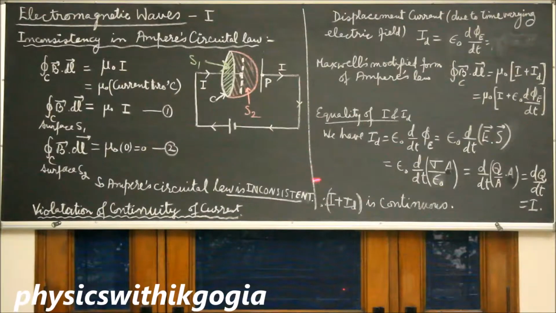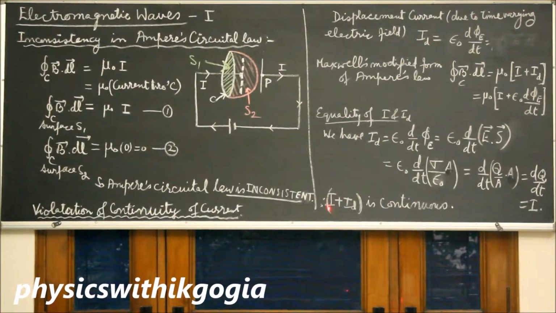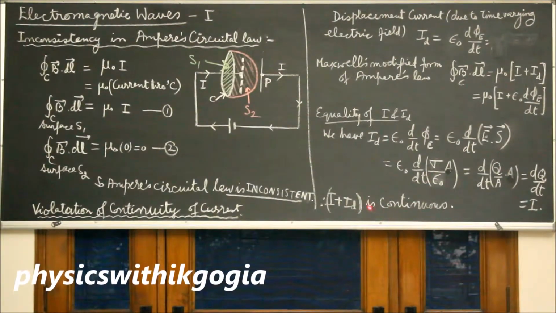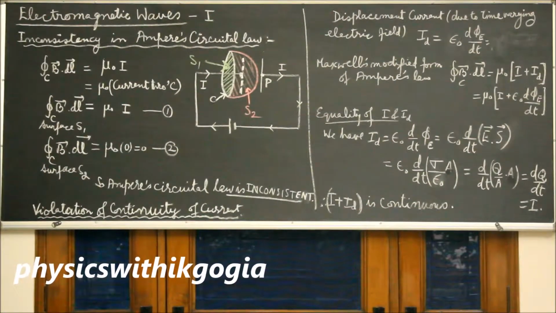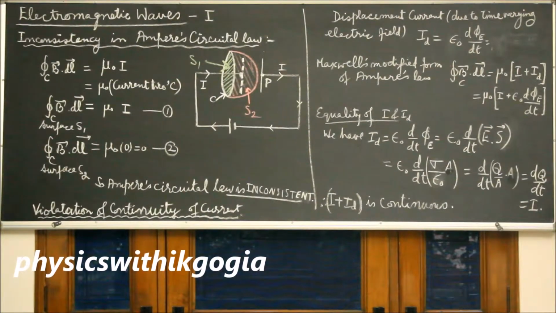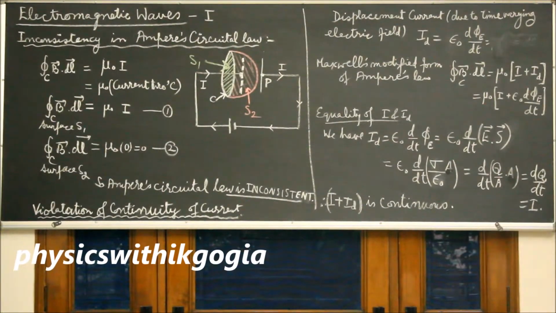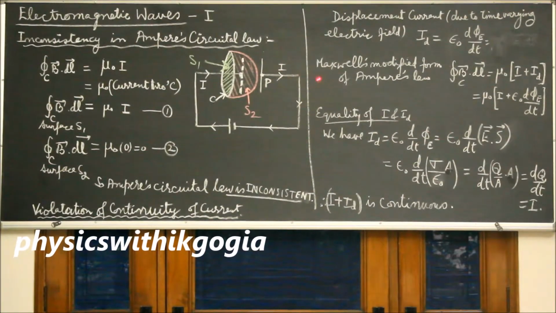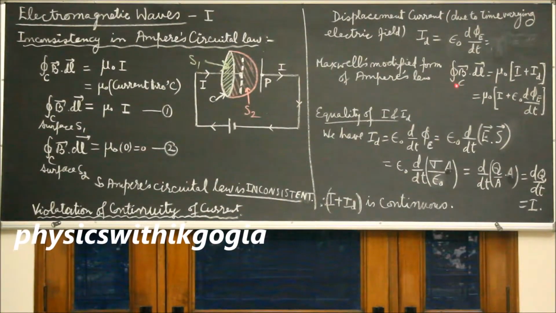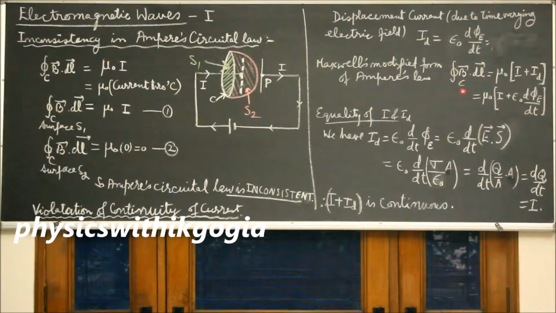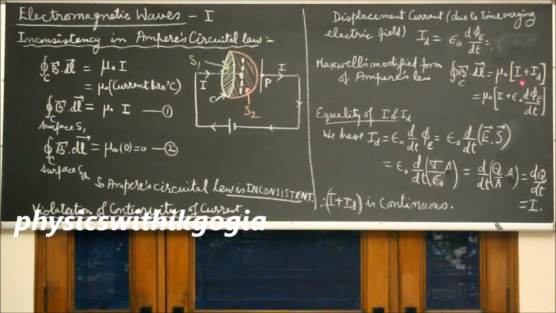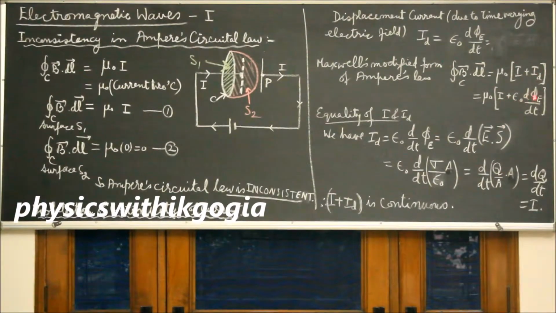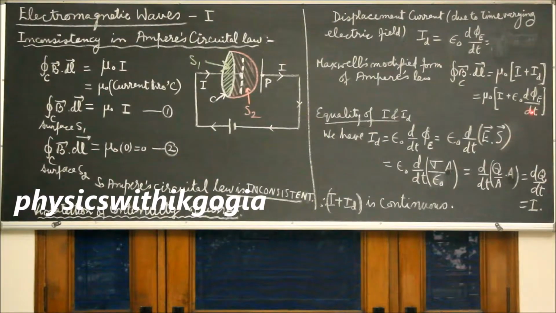According to Maxwell, the sum of the conduction current I and the displacement current ID is continuous, although individually I and ID may be discontinuous. So Maxwell's modified form of Ampere's law is integral B dot dl over a closed loop C equal to mu naught I plus ID, or mu naught I plus epsilon naught d phi E by dt.